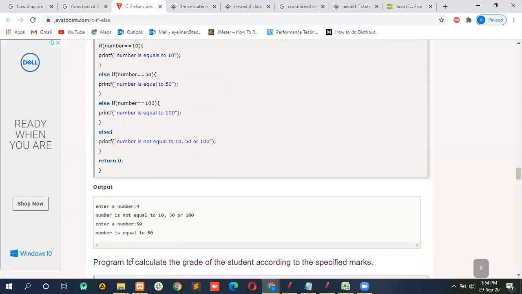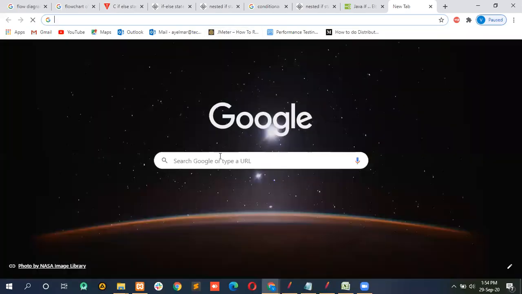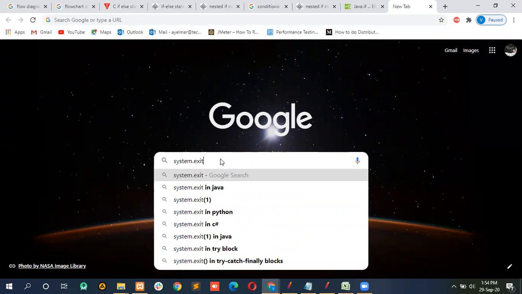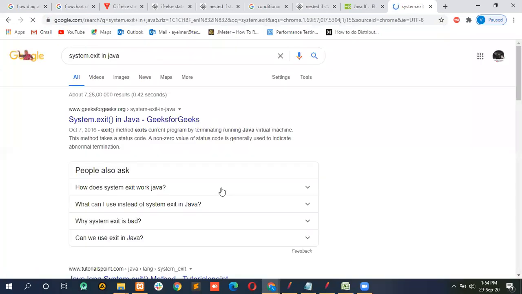Now we'll move to the next topic, System.exit(0), which is there in your textbook, page number 153. So what do you mean by exit? Exit means it will straight away terminate outside the loop.